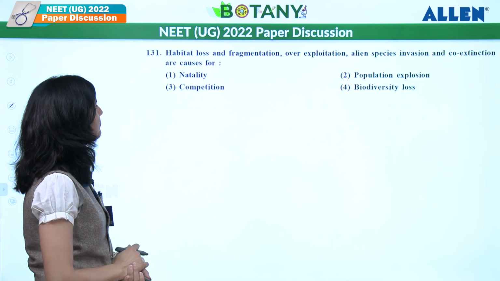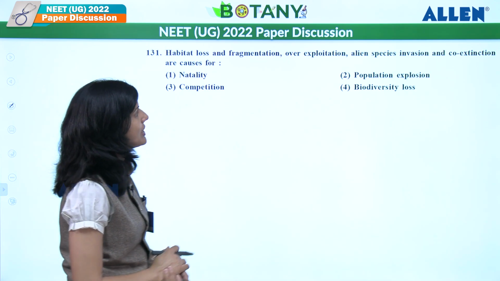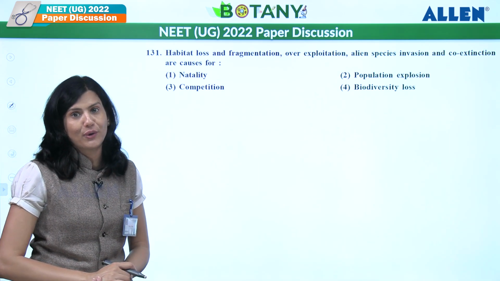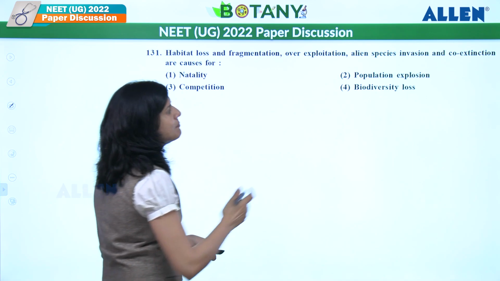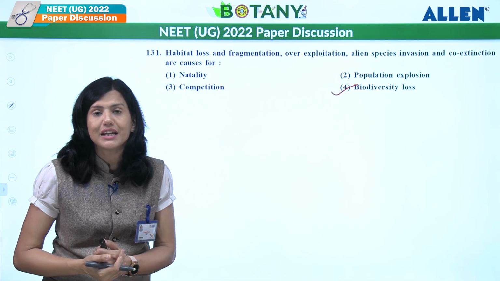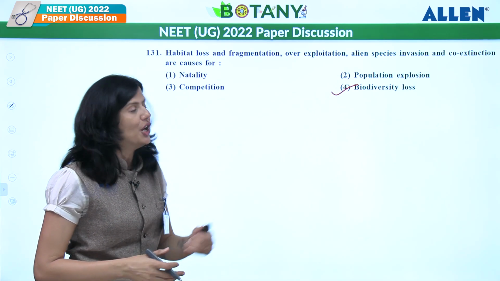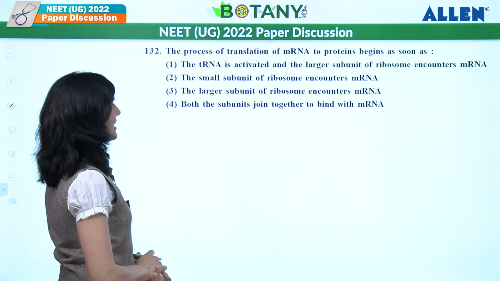Let's see the next. Habitat loss and fragmentation, overexploitation, alien species invasion and co-extinction are causes for. What they are causing exactly? All of them. They are causing biodiversity loss. As soon as all these things are happening, we are losing species. Species are getting extinct. Right? So answer should be biodiversity loss. Let's see the next one.